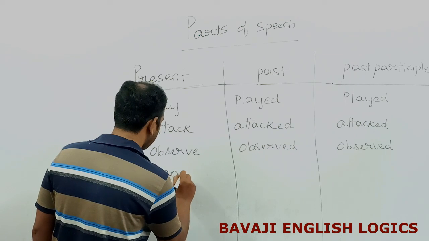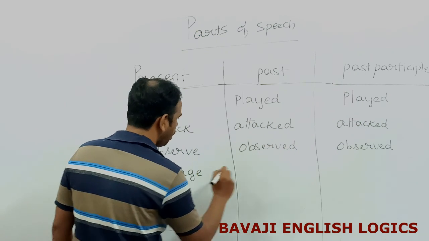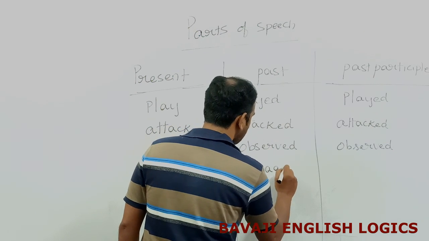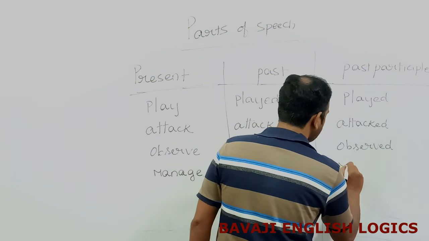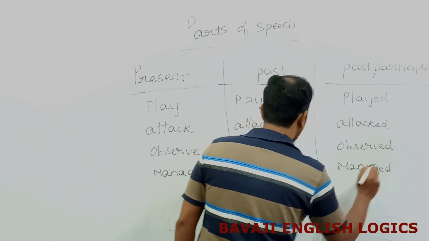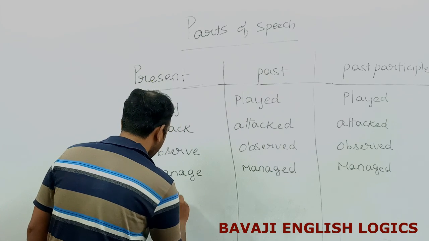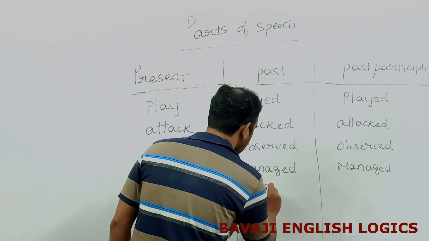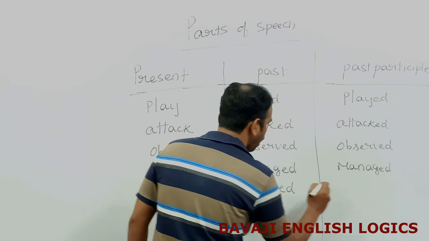Manage, managed, managed. Enjoy, enjoyed, enjoyed.